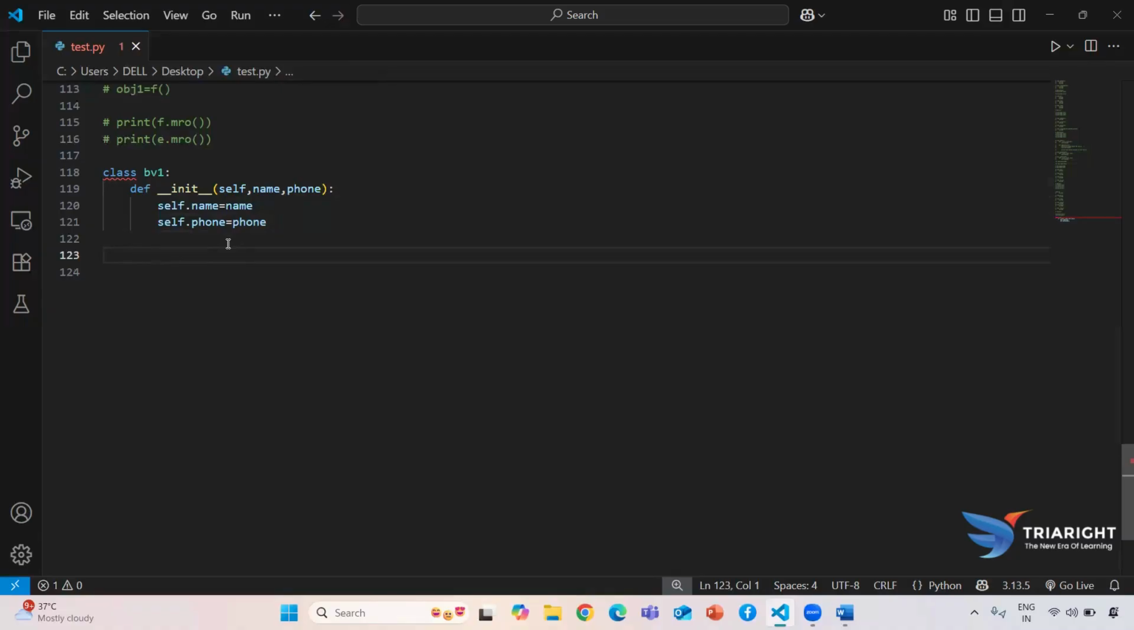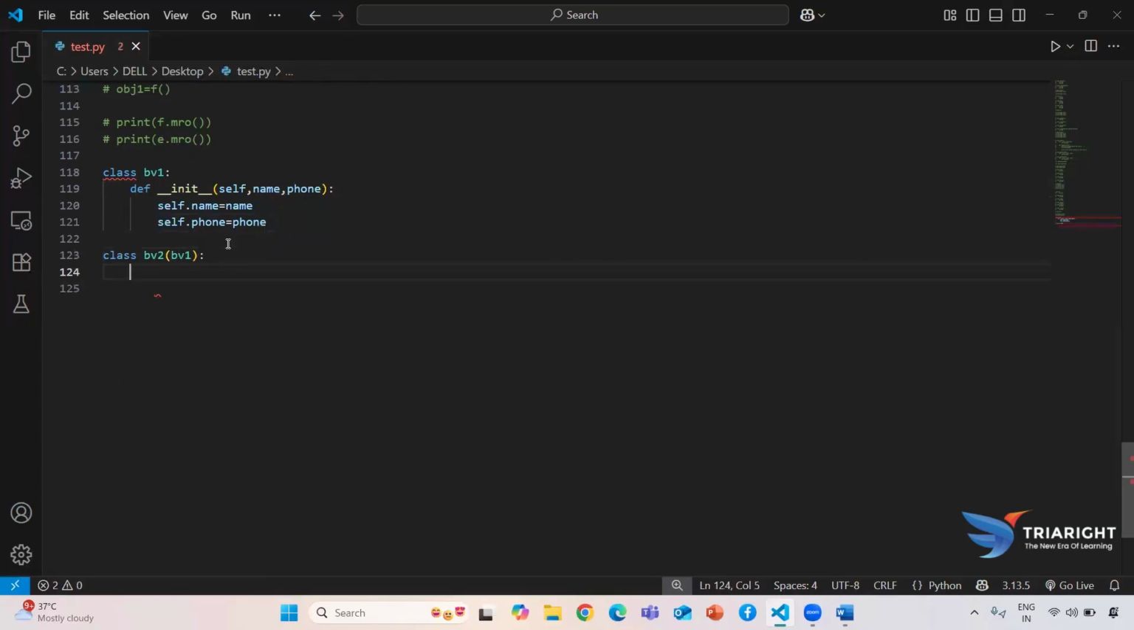Okay, so now we are trying to use the superclass. Superclass says that you need to use inheritance. So how to do inheritance? By creating the class. Here we are trying to create the second class called bank version 2, and it must inherit from the first version.